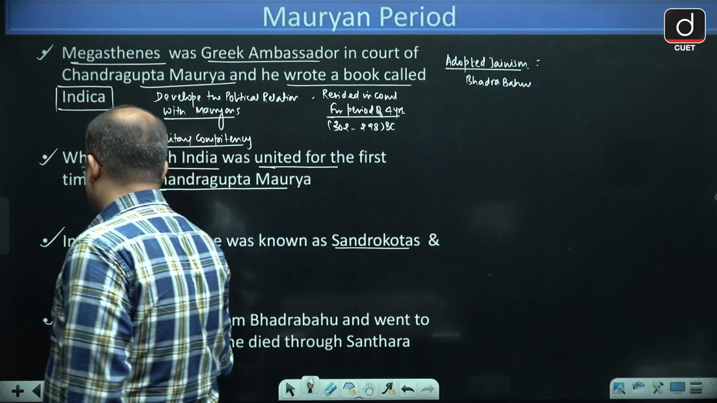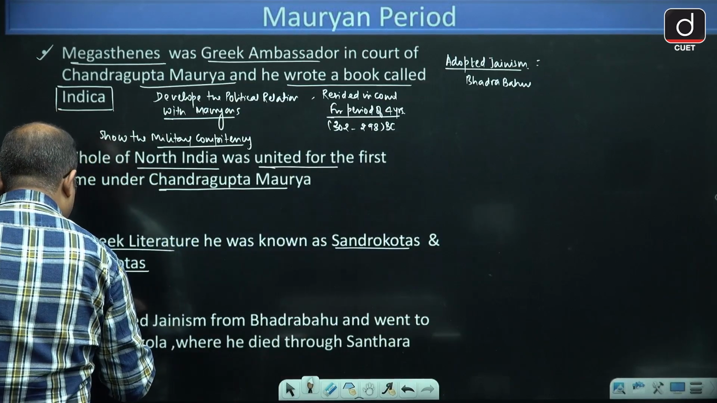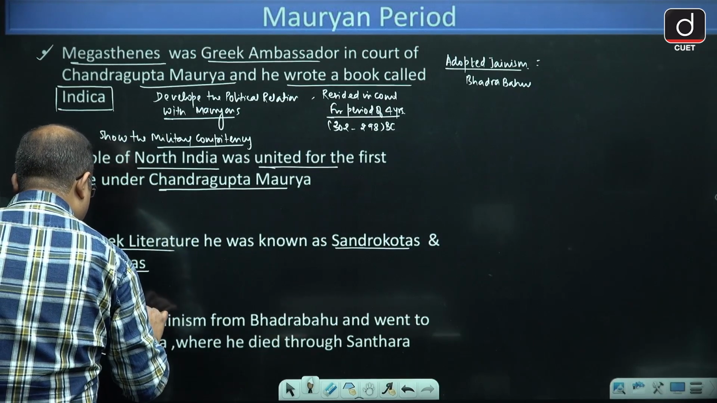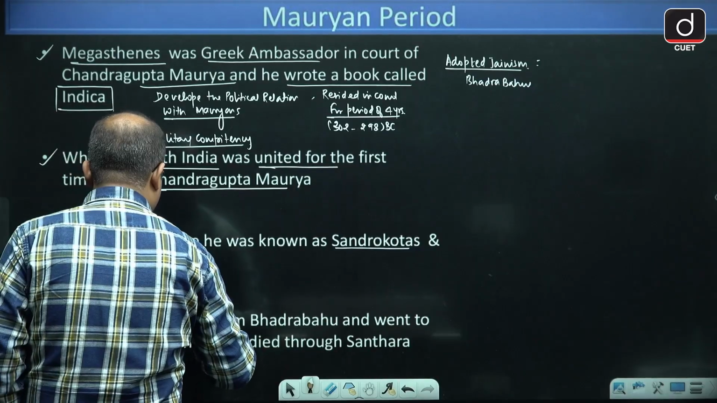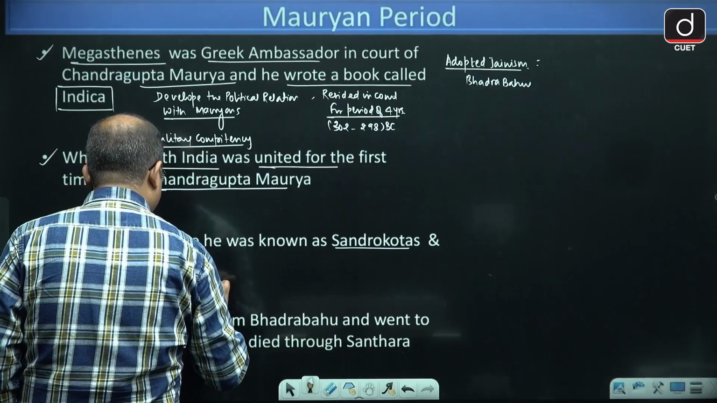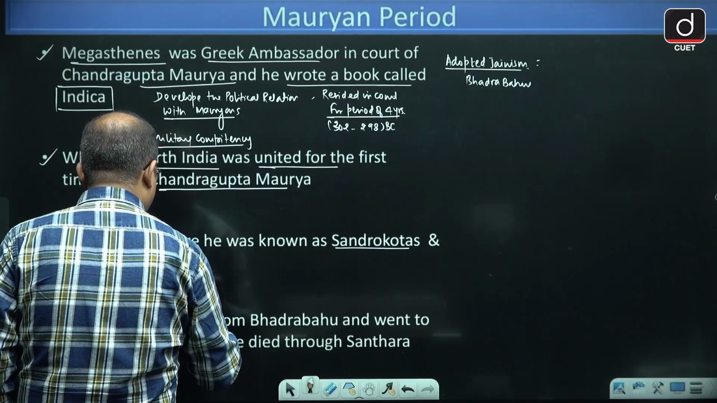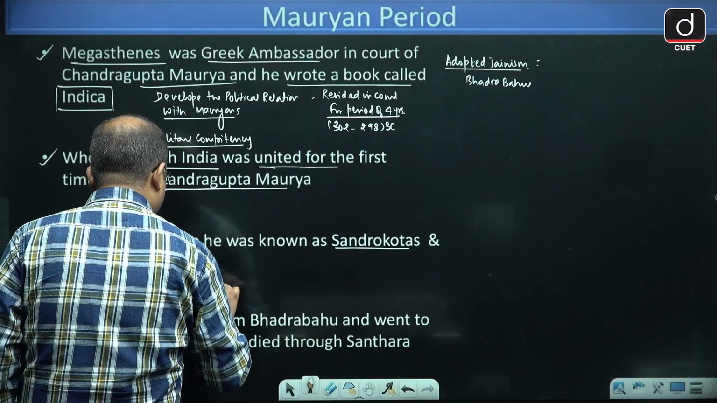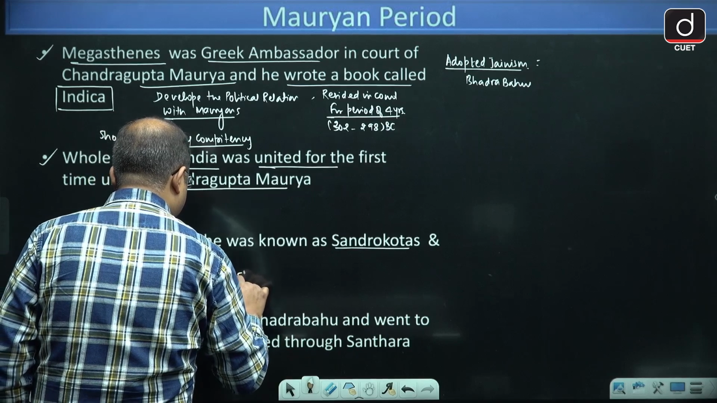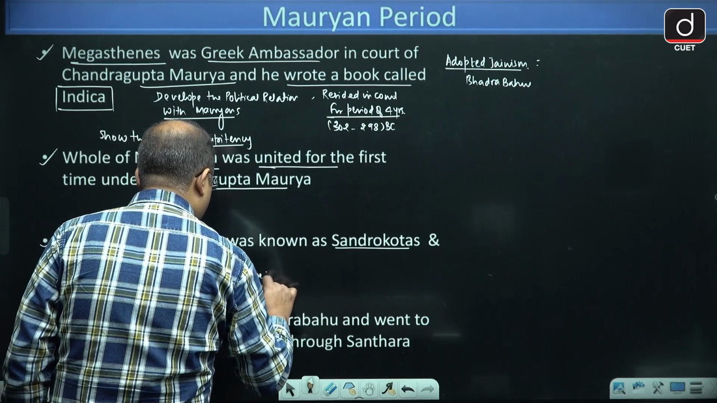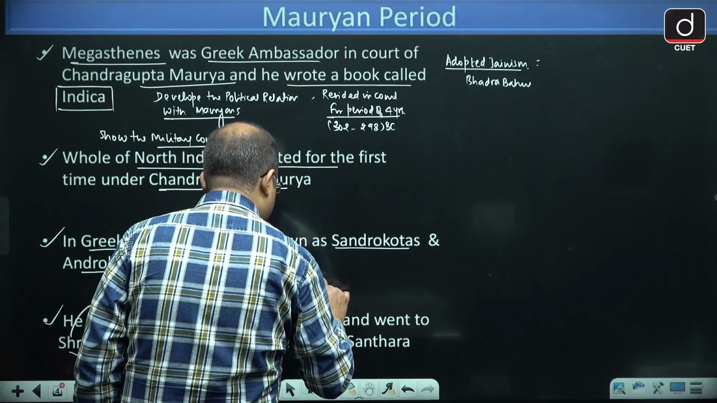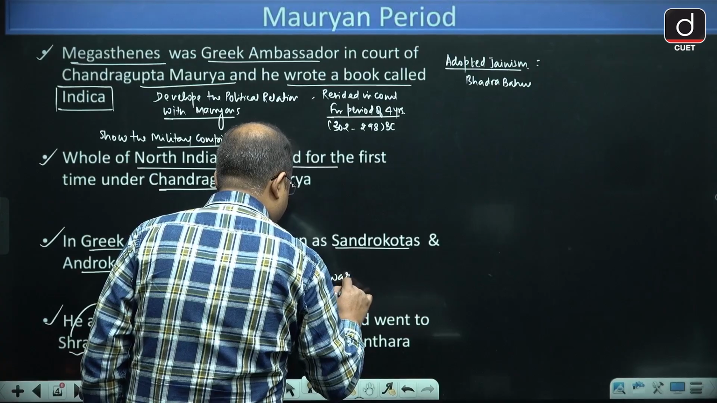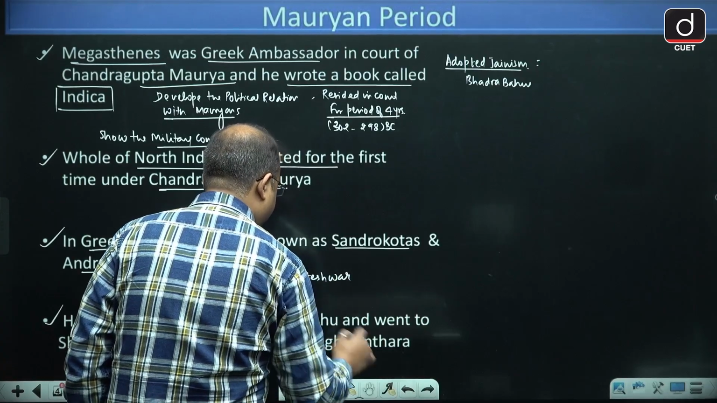So it is in Karnataka, in Hassan district of Karnataka. And there you will find the monolith statue of Gomateshwar, and Gomateshwar is also known as Bahubali.